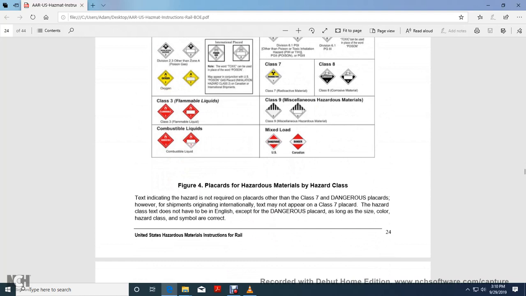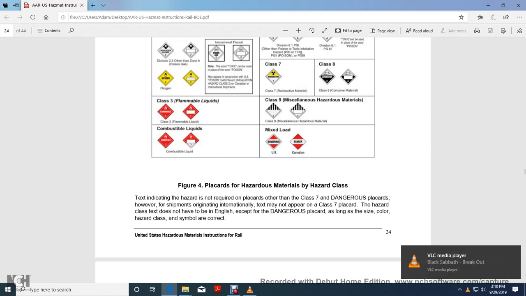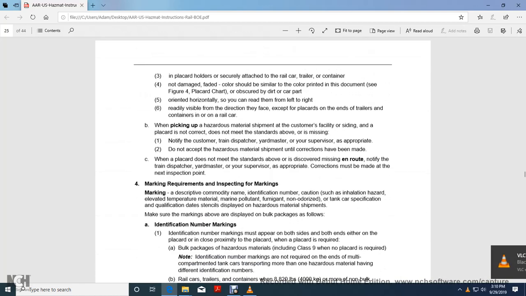Text indicating the hazard is not required for the placard, other than class 7 of the dangerous placards. However, a shipment originating internationally may not appear with the class 7 placard, but the hazard class text does not have to be in English, except for the dangerous placard, as long as the size, color, hazard class, and symbol are effective. Placards must be securely attached to the rail car, trailer, or container, not damaged, not faded, with colors similar to those printed in the document. See figure 4, placard chart. They must not be obstructed or obscured by dirt or car parts, and must be oriented horizontally so you can read them from left to right.